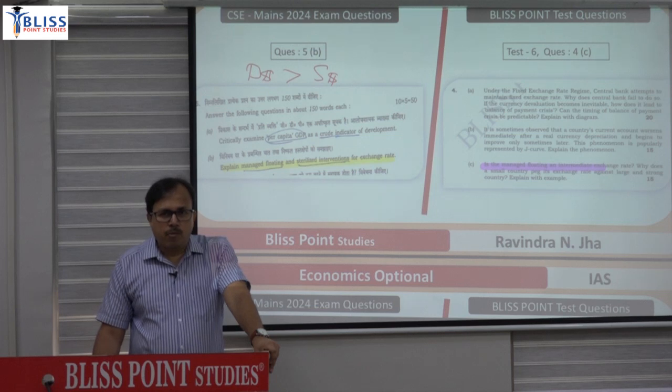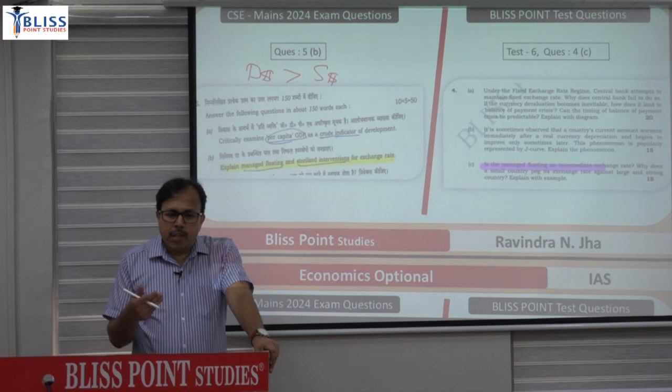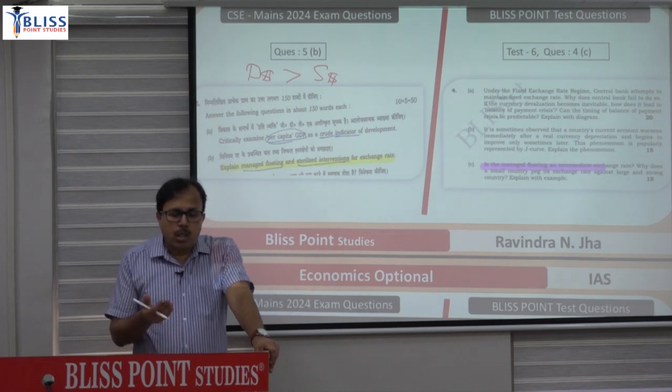And what is managed floating? Floating means flexible. So in the flexible exchange rate system, central bank intervenes in the exchange rate market in order to manipulate the exchange rate, in order to reduce the volatility in the exchange rate system.